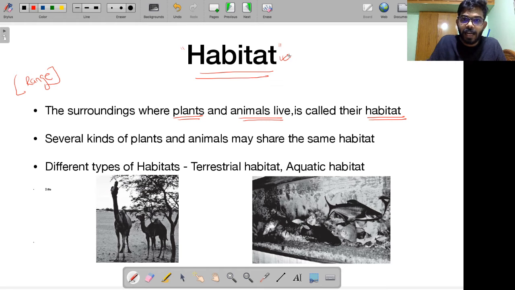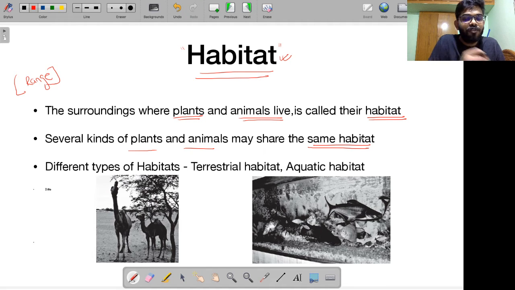For example, if I am residing in Delhi, that happens to be my habitat. But sometimes, imagine I'm going to Varanasi, Manali, Mussoorie, right? So this happens to be my range. So range is larger, habitat is smaller, alright? Several kinds of plants and animals may share the same habitat. In the same habitat, it's not just that I am living alone, maybe I'm living with dogs and cats. Similarly, if you go to a forest, deer are living there, tigers might be living there, foxes, rabbits, etc. That's how a habitat can be shared by multiple plants and animals.